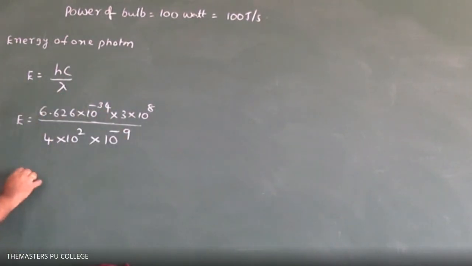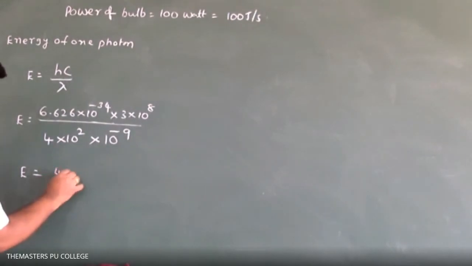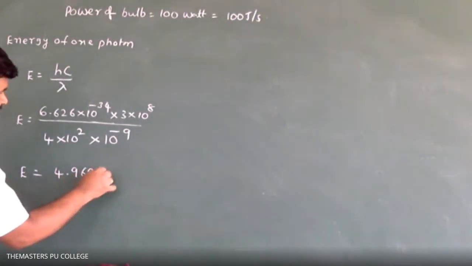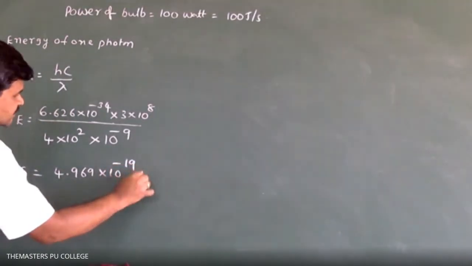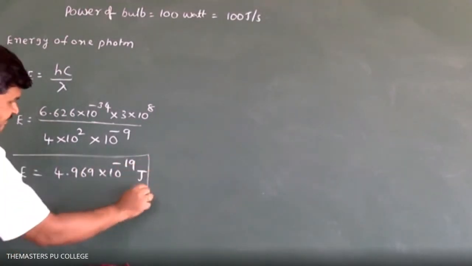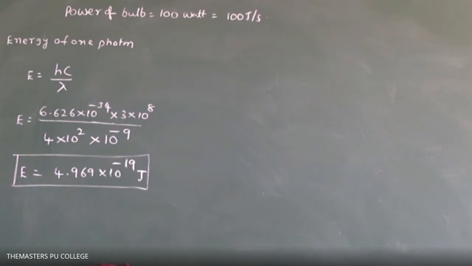E is equal to how much? 6.626 into 10 power minus 34 into 3 into 10 power 8 by 4. You will get the direct answer, I am writing: 4.969 into 10 power minus 19 joules. This is the energy of one photon.